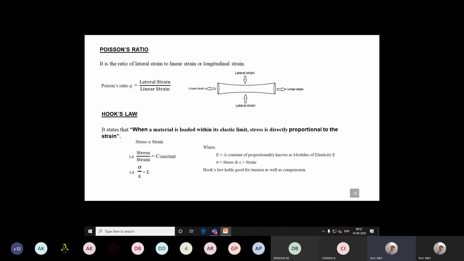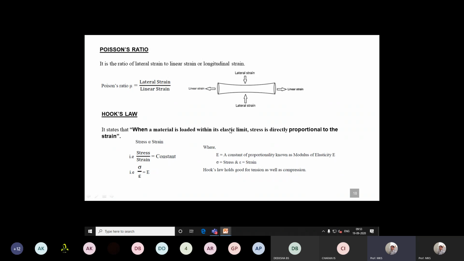Basically, it deforms, so its dimension changes. Whenever that load is released, it comes back to its initial length or initial shape. That we call elasticity or elastic limit. So Hooke's law is given by stress is directly proportional to strain within elastic limit. This word matters more.